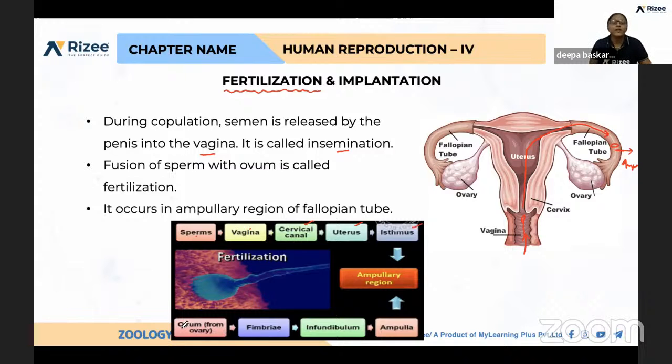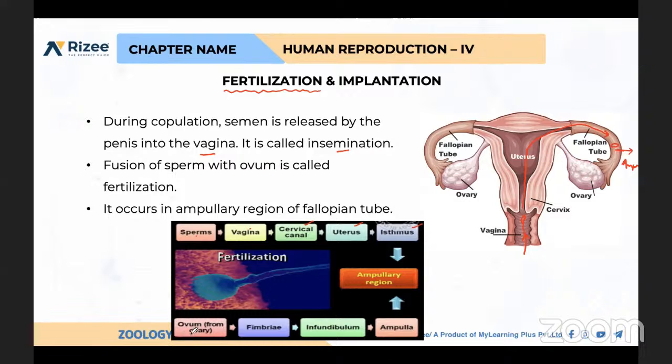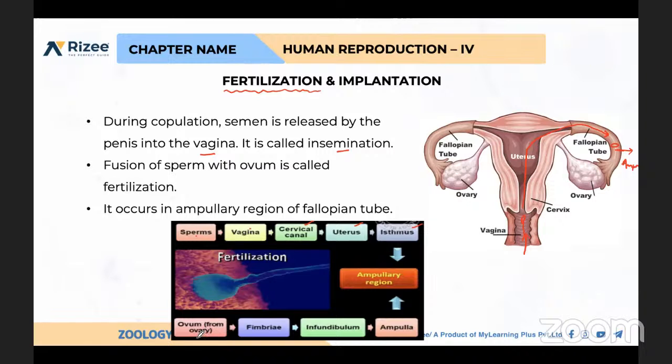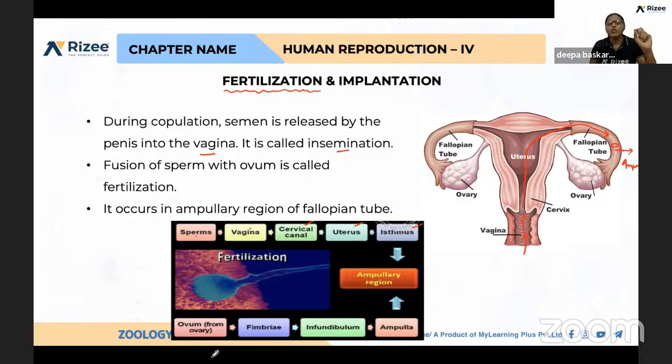And when will the ovulation happen, Nandini? At the 14th day, ma'am. Yes, the 14th day of the menstrual cycle. So what do you mean by ovulation? Releasing of ovum from the Graafian follicle. Yes, very good.